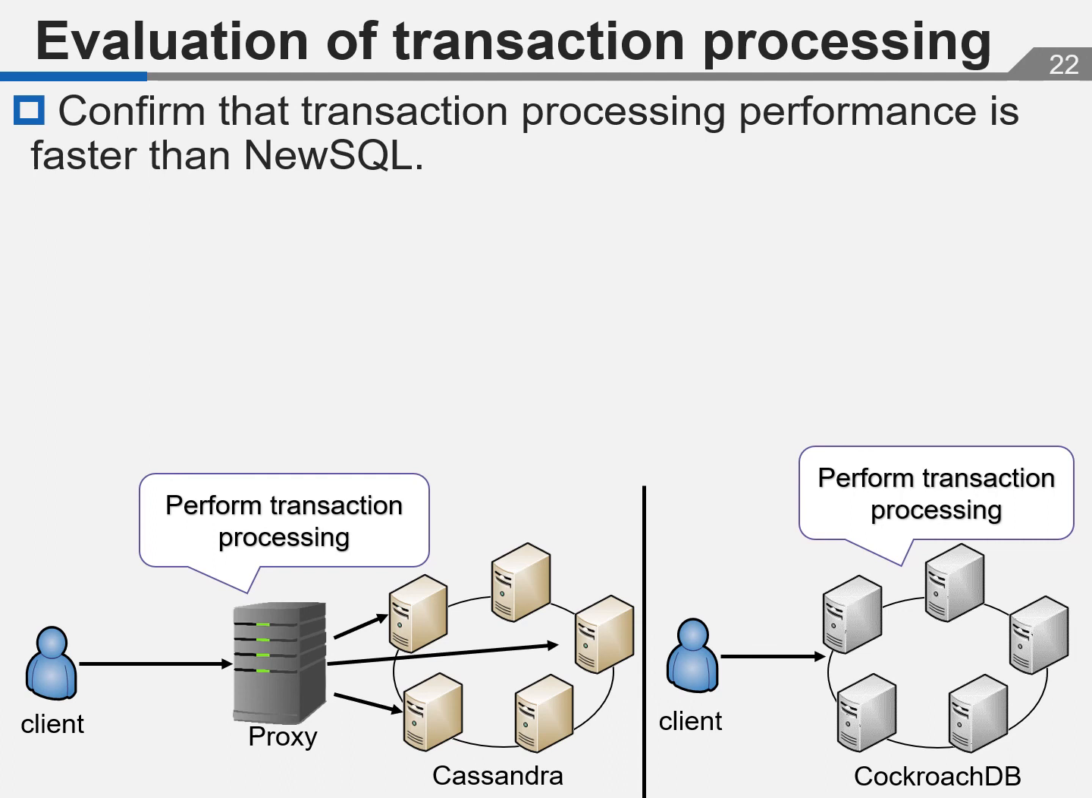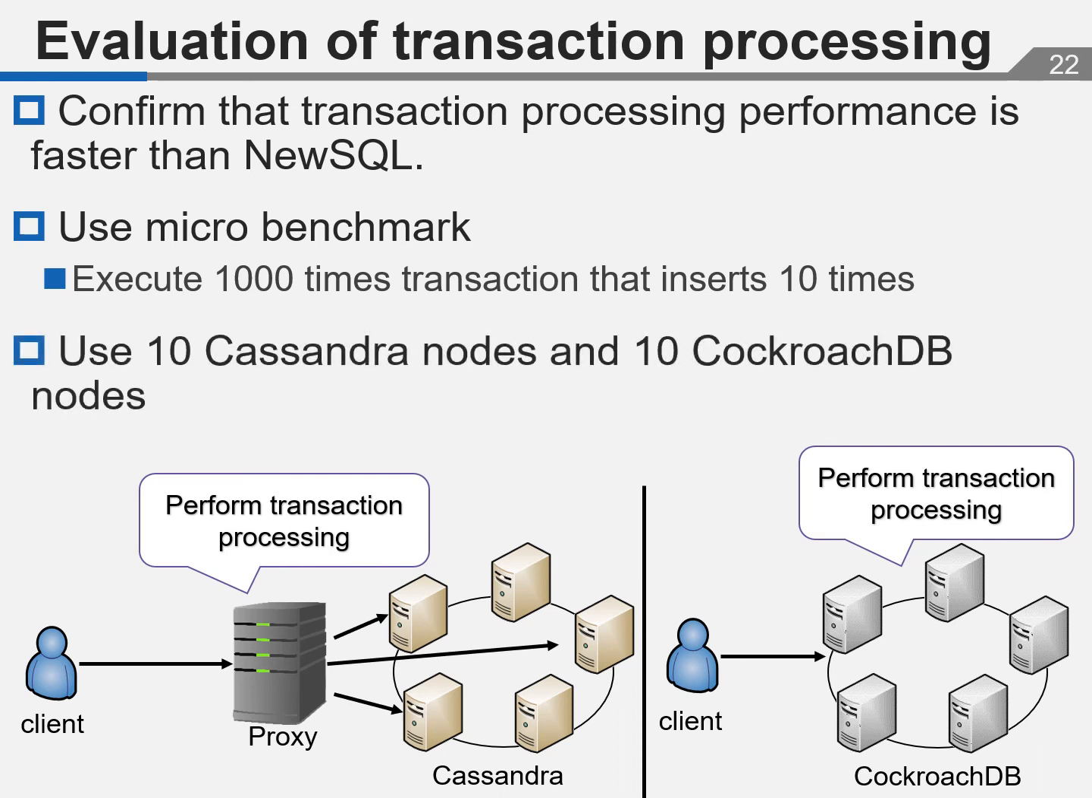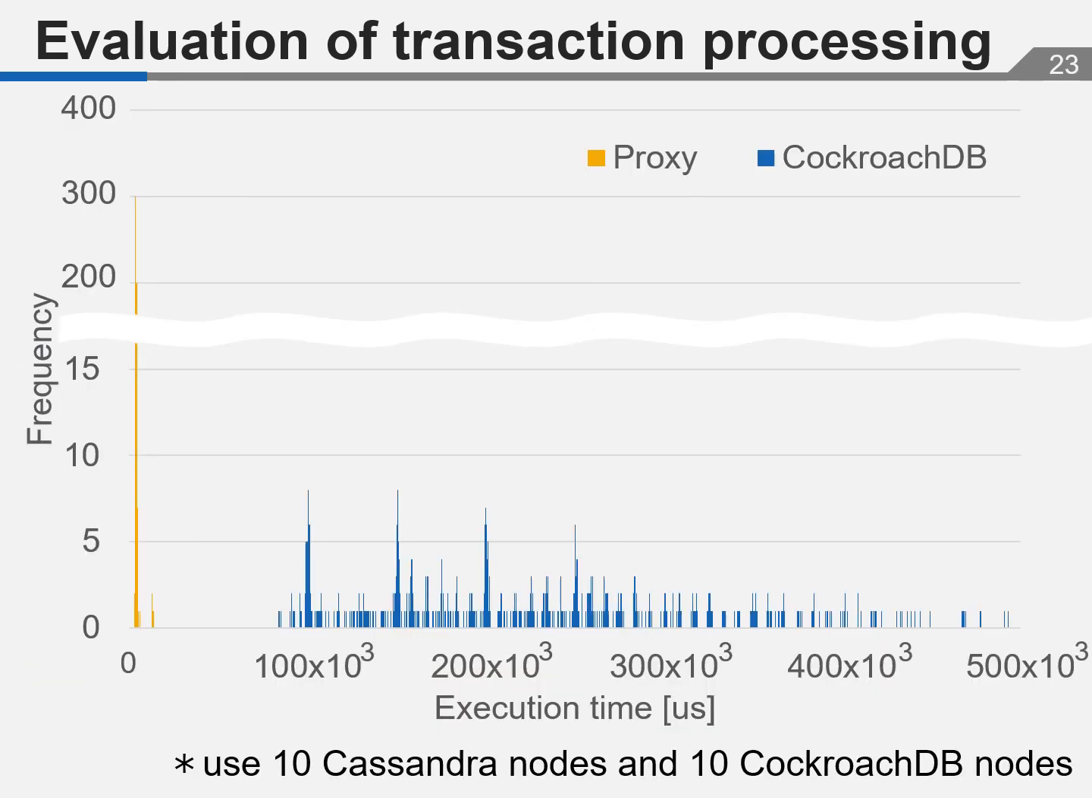Finally, we evaluated the performance of transaction processing. We created a benchmark that runs 1,000 transactions with 10 inserts, and we used 10 Cassandra nodes and 10 CockroachDB nodes. We evaluated the performance when transaction processing is performed by the proposed method and when transaction processing is performed by CockroachDB. This figure is a histogram that shows the frequency of transaction execution times.